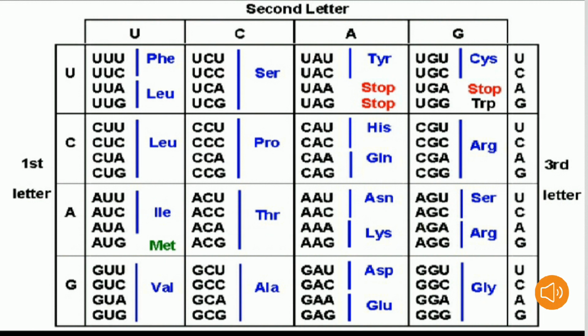acid glycine. The scientist George Gamow gave the codon as a combination of 4 cubed, it means 4 into 4 into 4 could generate 64 codons which code for the 20 amino acids. This is the overview of the various codons coding for the various amino acids.